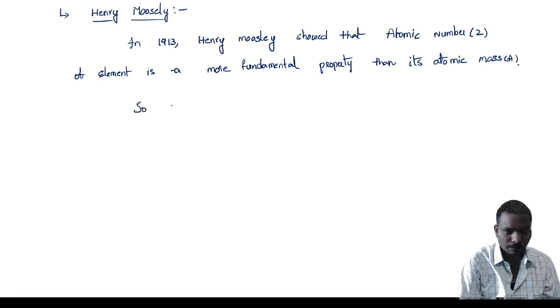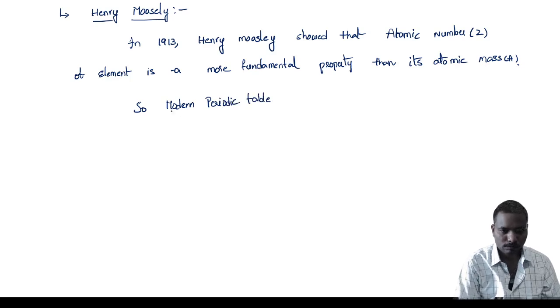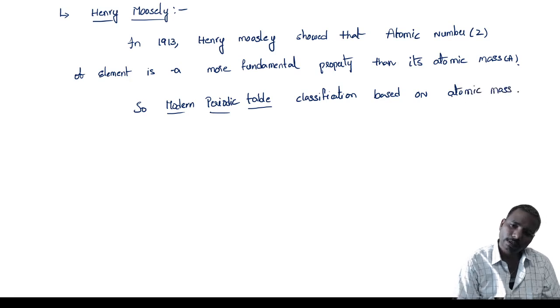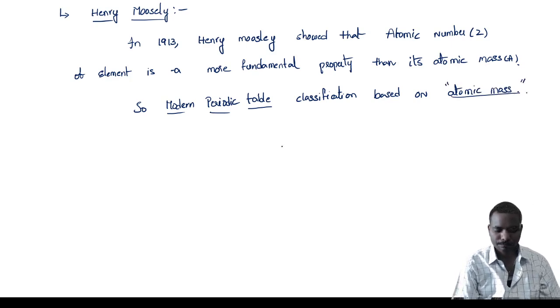Okay, so in the modern periodic table, the classification is based on atomic number.